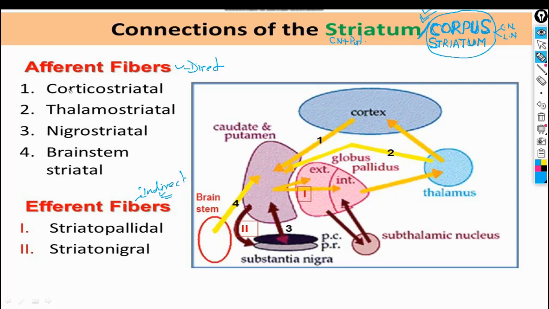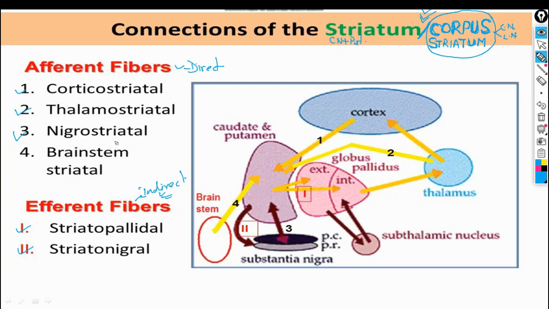Now in the afferent fibers we will see the corticostriatal fibers, the thalamostriatal fibers, and the nigrostriatal fibers. In the efferent fibers we see the striopallidal fibers and strionigral fibers, whereas the brainstem striatal fiber is not much important for you, but I will show you this brainstem striatal.